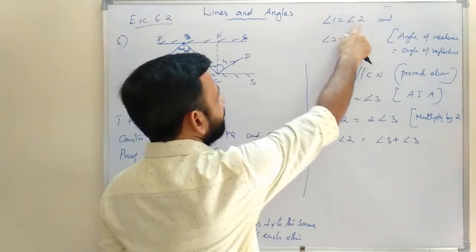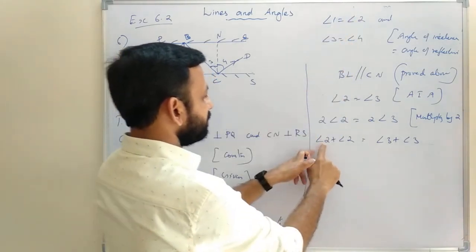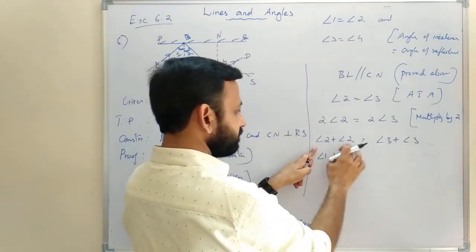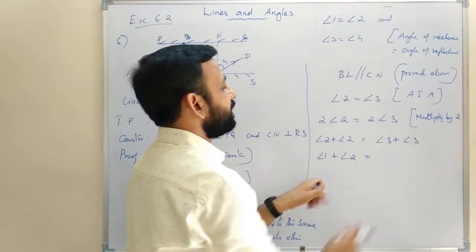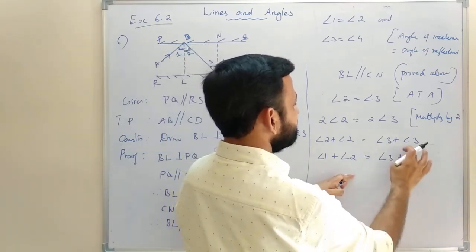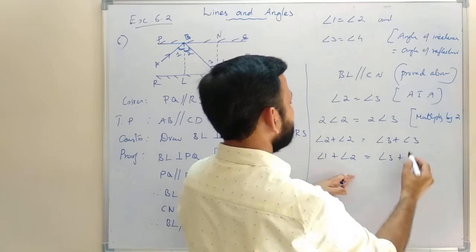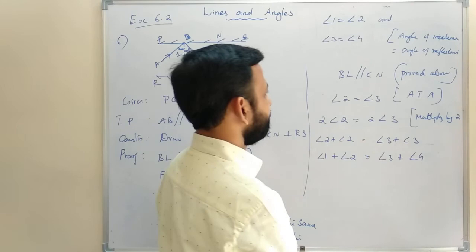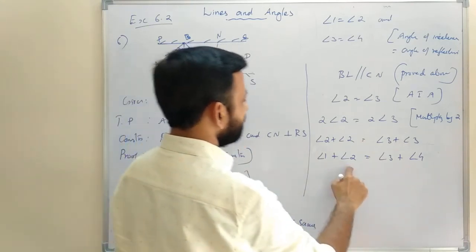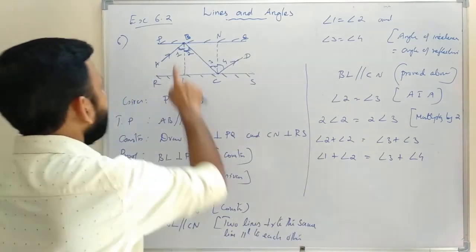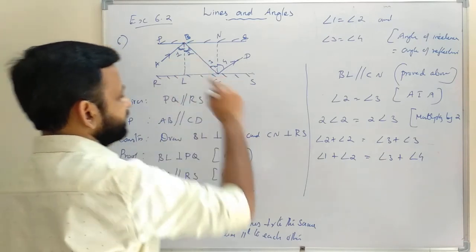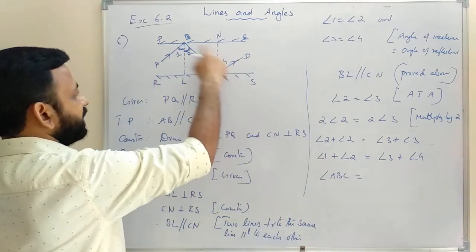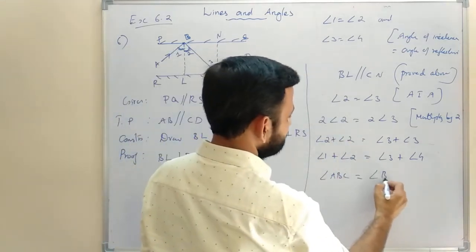Then here angle 2 and angle 1 are equal. So this angle 2 can be replaced by angle 1. That is angle 1 plus this one same angle 2 equal to this one same angle 3 plus this angle 3 can be replaced by angle 4. So here angle 1 plus angle 2 equal to angle 3 plus angle 4. Angle 1 plus angle 2, that is angle ABC. Angle ABC equal to angle 3 plus angle 4, that is angle BCD.